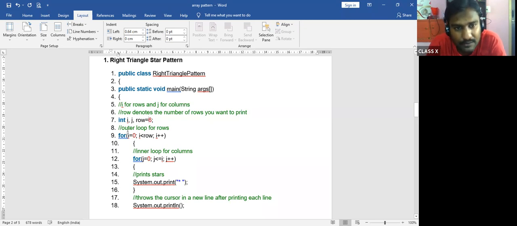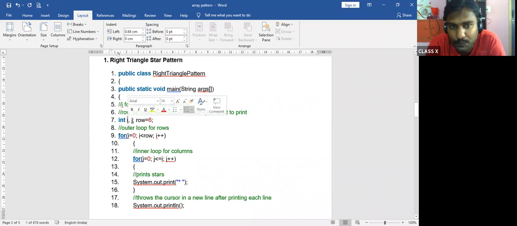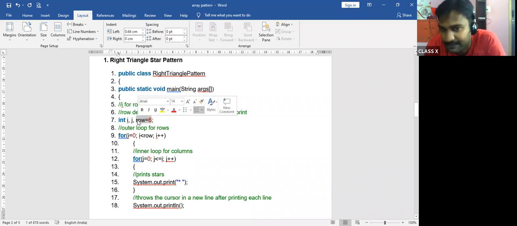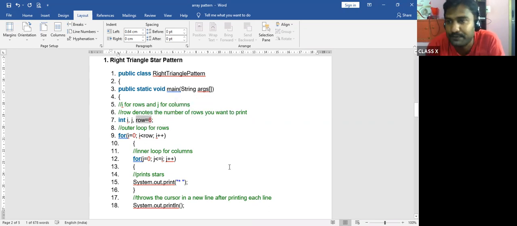So here you have to specify the number of rows you are going to print. Outer loop for rows. Now I is for the outer loop and J is for the inner loop, and 6 times I am going to print. But we have not told what we are going to print. Keep it in mind. Only we have told the number of rows will be 6. Now, starting with C, you can see here, this is one for loop and this is the second for loop.